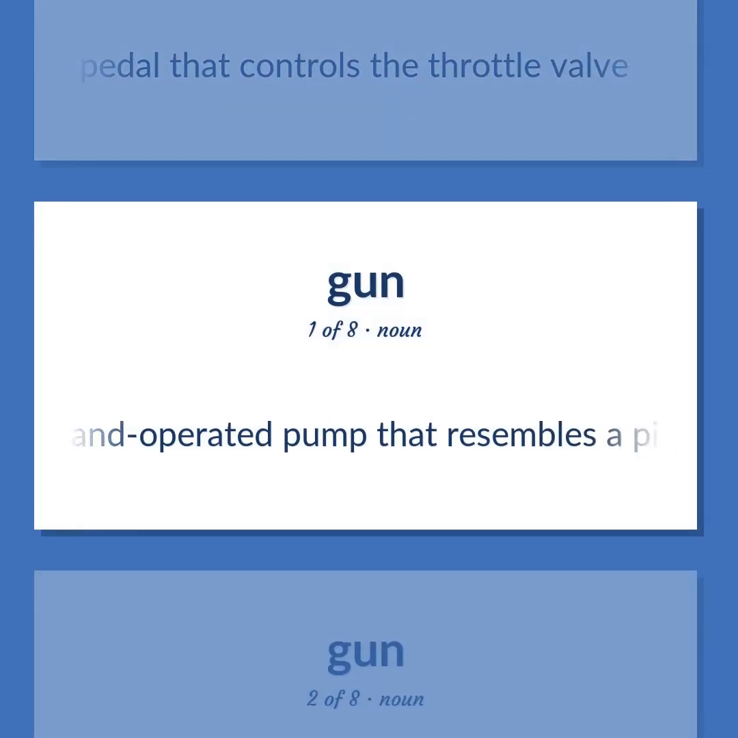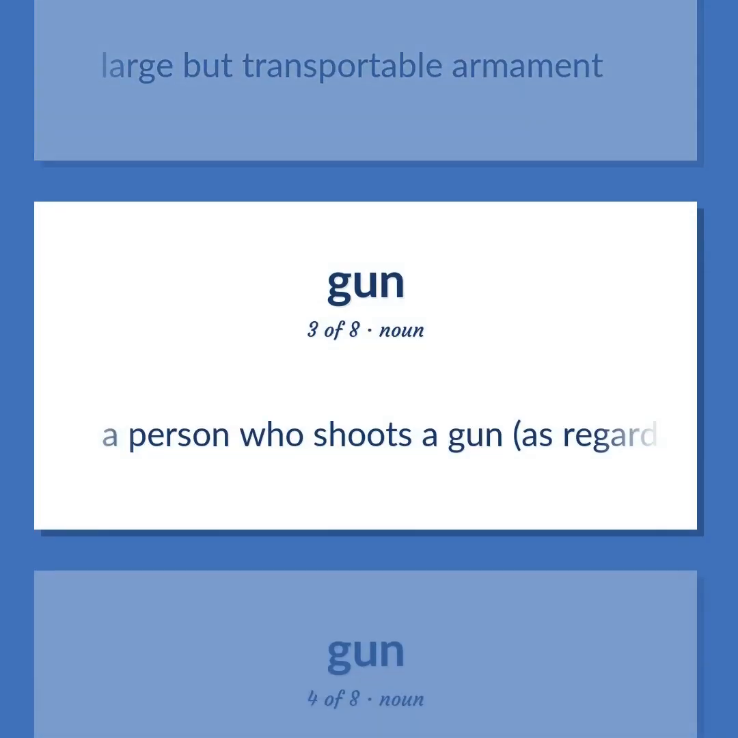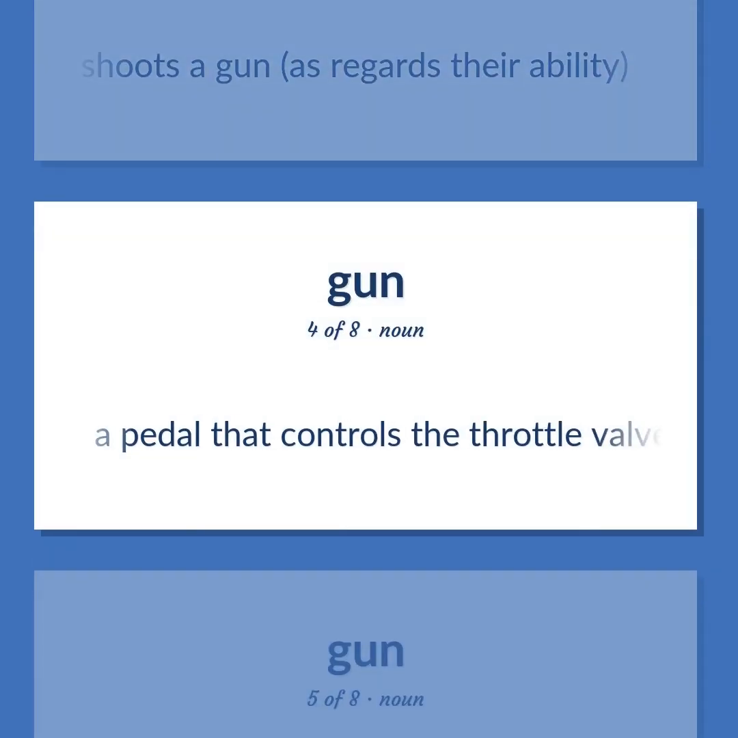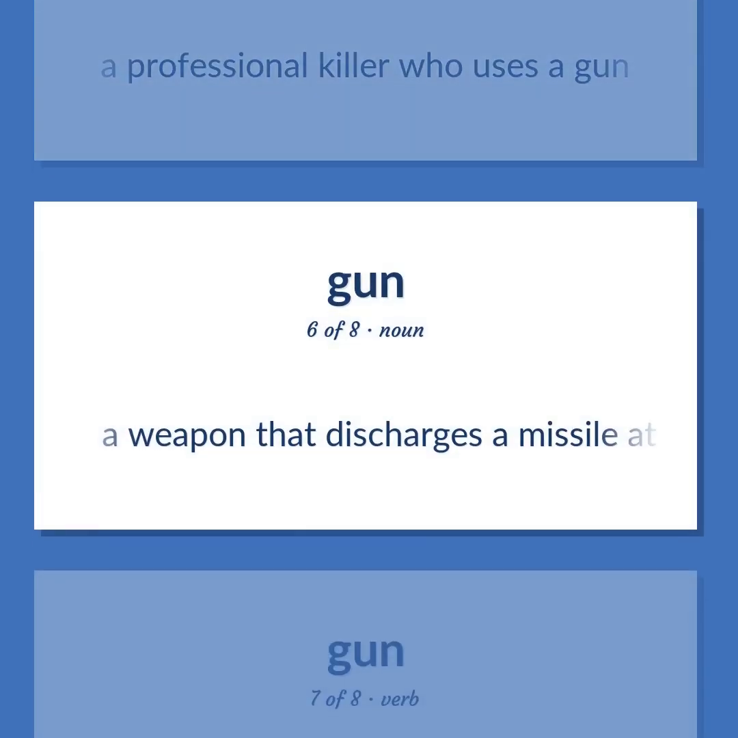A hand-operated pump that resembles a pistol, forces grease into parts of a machine. Large but transportable armament. A person who shoots a gun, as regards their ability. A pedal that controls the throttle valve. A professional killer who uses a gun. A weapon that discharges a missile at high velocity, especially from a metal tube or barrel.